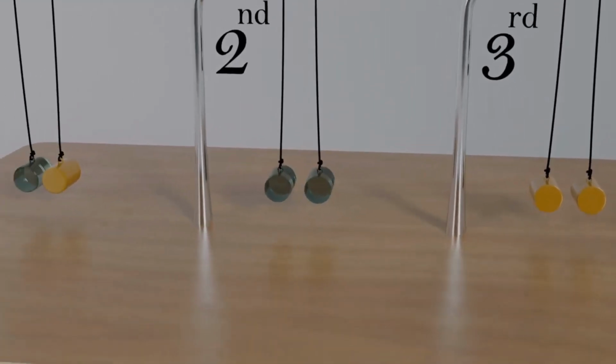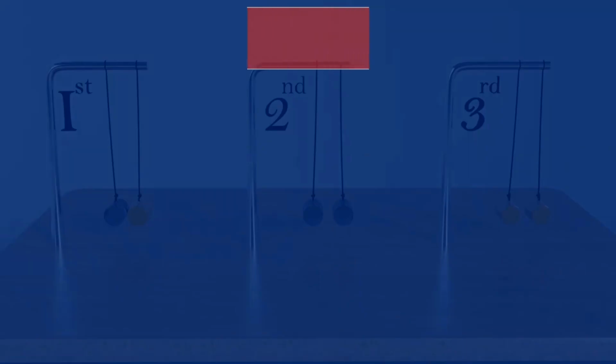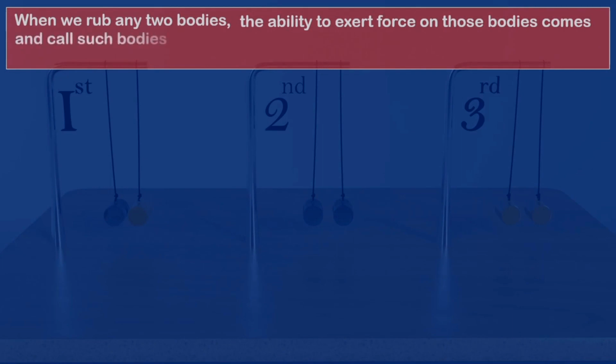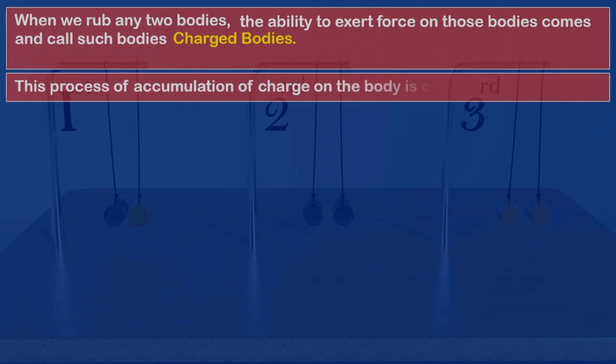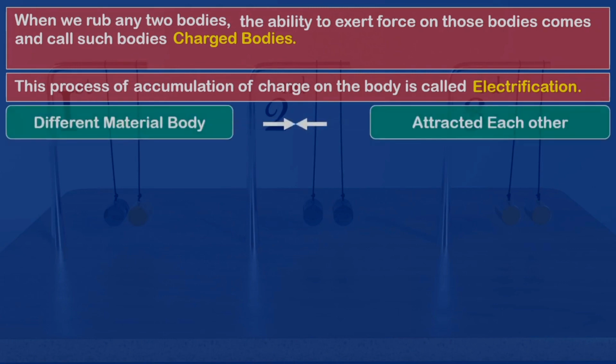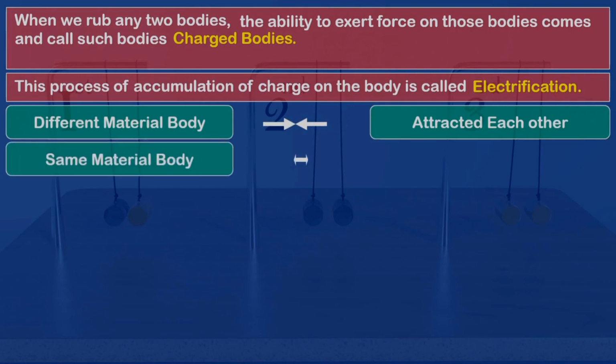Scientists understood one thing from such experiments. When we rub any two bodies, the ability to exert force comes to those bodies, and we call such bodies charged bodies. This process of accumulation of charge on the body was called electrification. And the second thing which was seen in this experiment is that after rubbing with silk cloth, bodies of different materials attracted each other. At the same time, bodies of the same material were exerting a force of repulsion on each other.